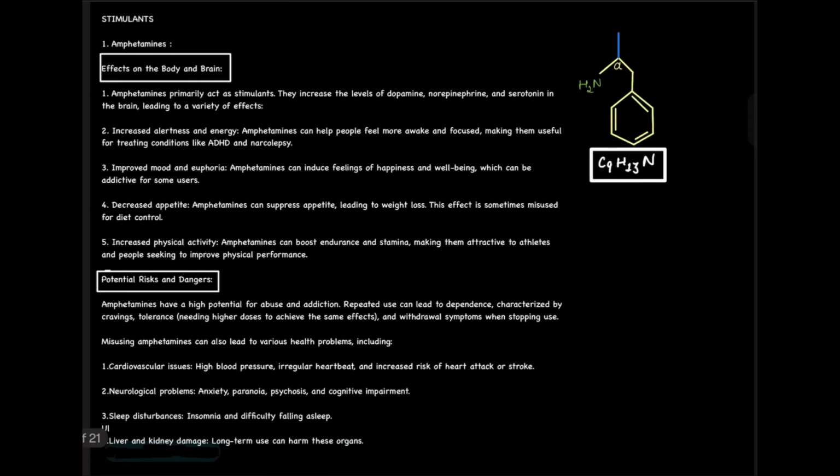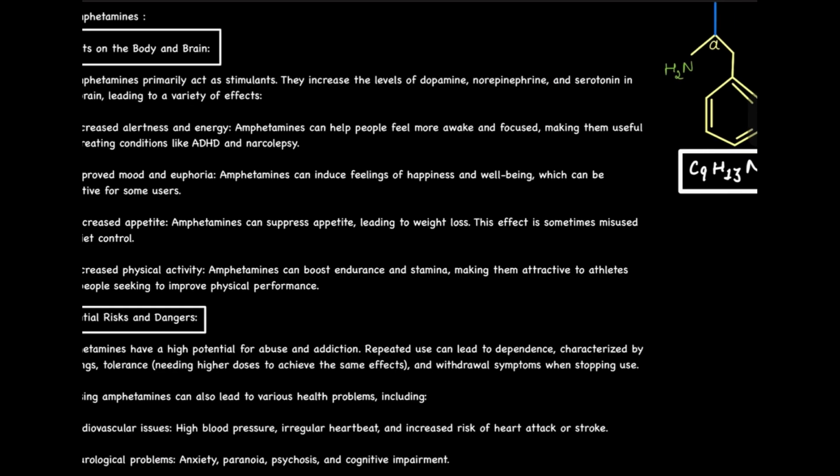Now, if we look at what kind of results we see in our body when there is an intake of amphetamine. First, amphetamines primarily act as stimulants.